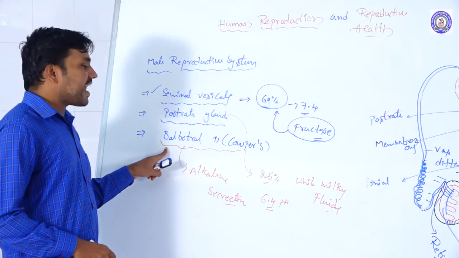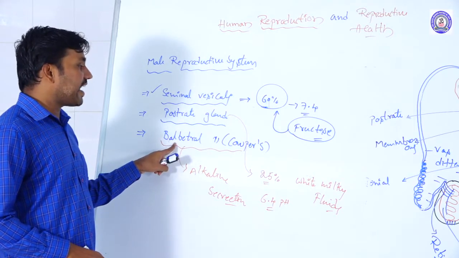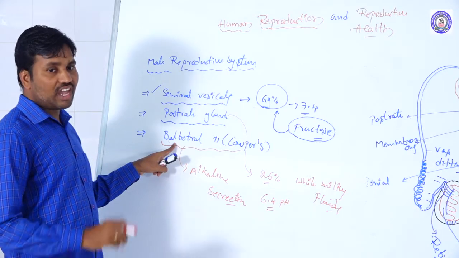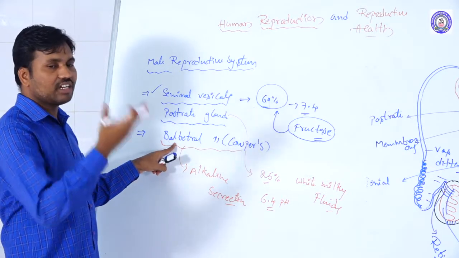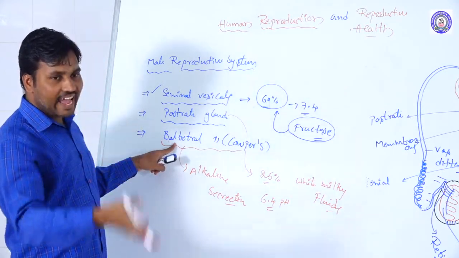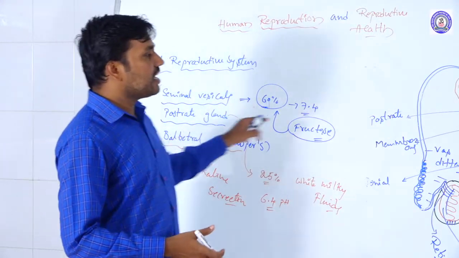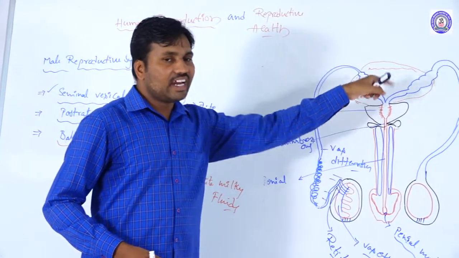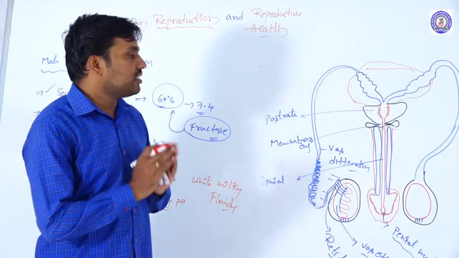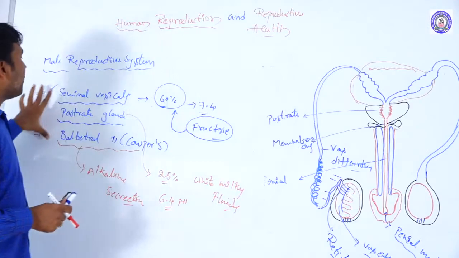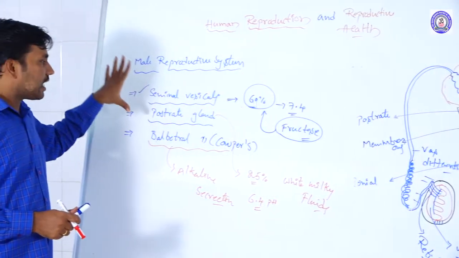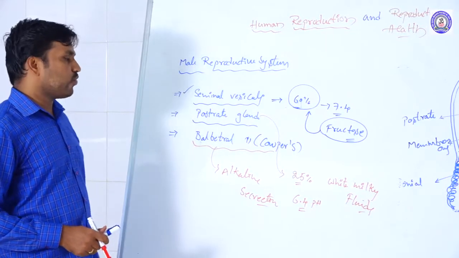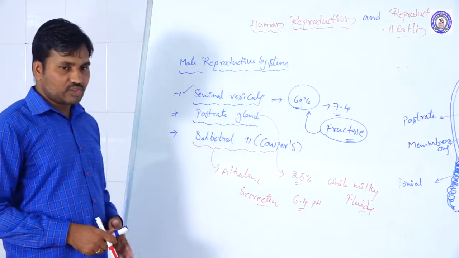These secretions of the bulbourethral gland act as flush-out agents. Flushing means they clean the tract before the release of semen from the ejaculatory duct. So these are the three types of accessory glands presented in the male reproductive system and their advantages.